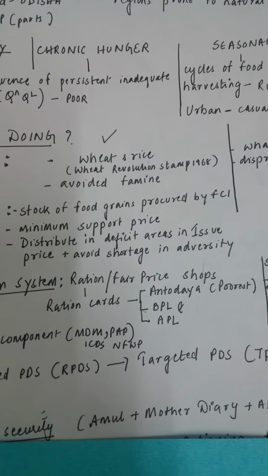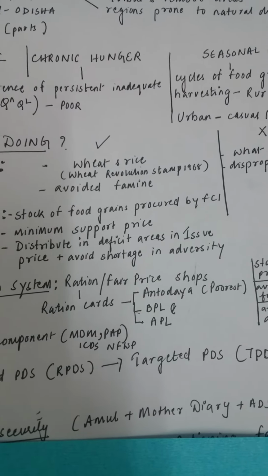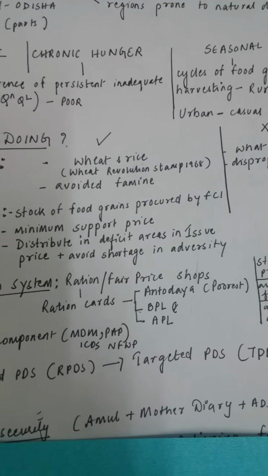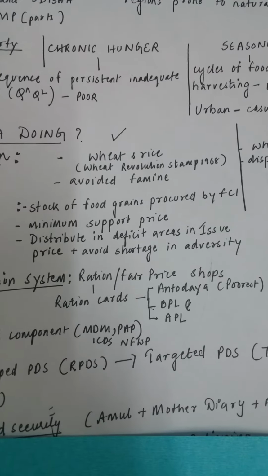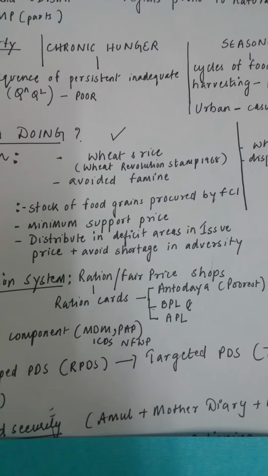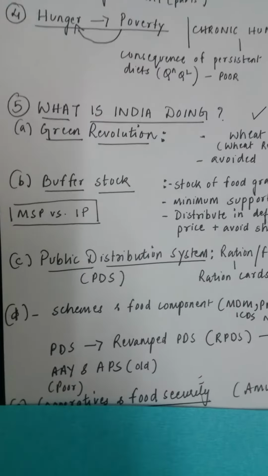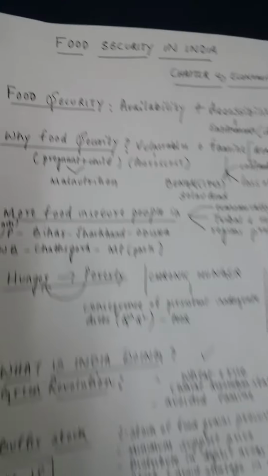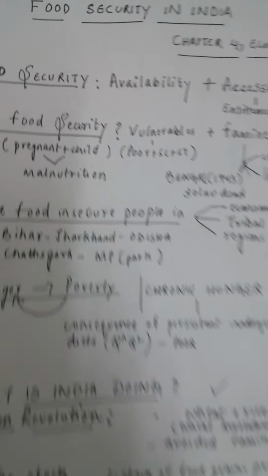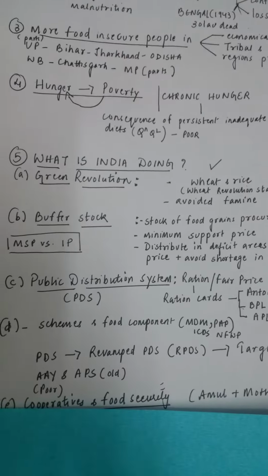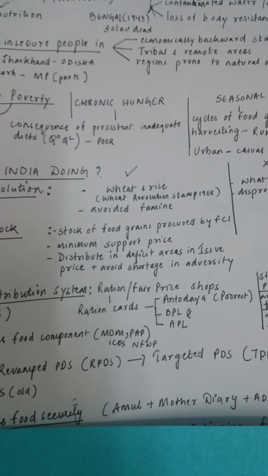It can redistribute it into areas where people cannot buy or it is not accessible. So it is government's responsibility to have a buffer stock to protect the vulnerable sections of our society. So buffer stock concept is very important.